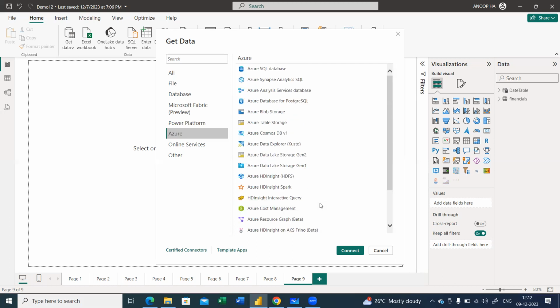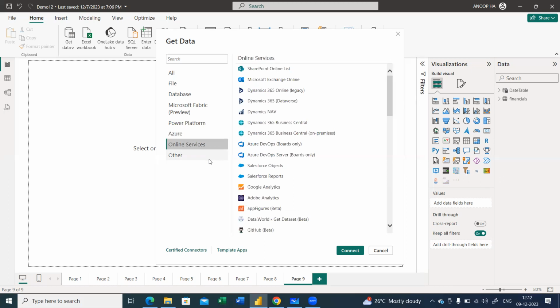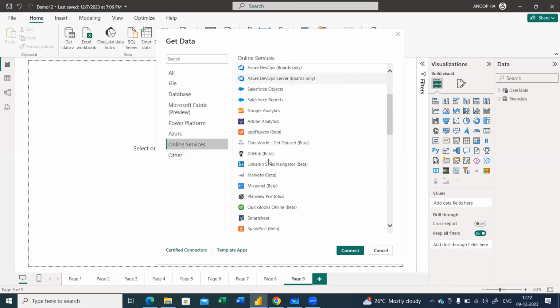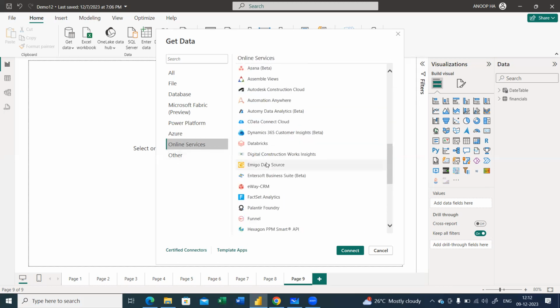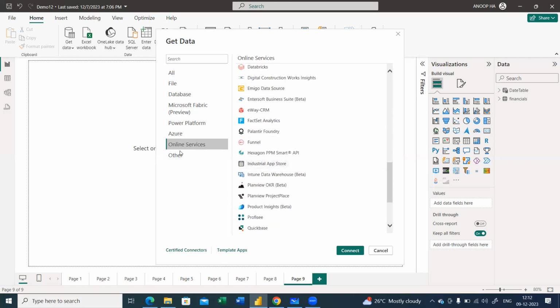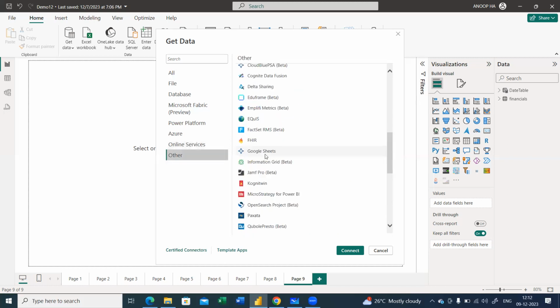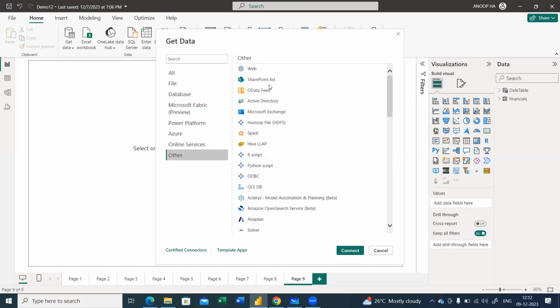Okay, if you have an Azure account, once you join your company, you will be having an Azure account. You should log into the Azure account and get the data from that. Next, we have got online services like Dynamics 365 and other third-party applications. We can connect to it, and we can also go for other connections such as web connection. We can also get the data from SharePoint, and we can run it.